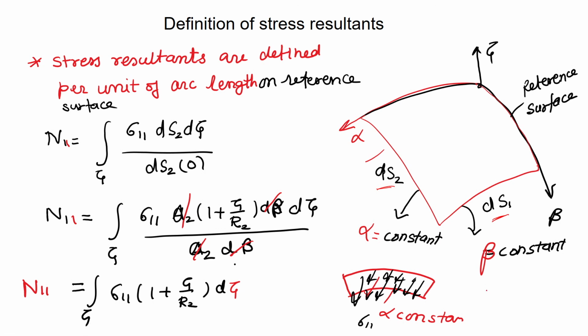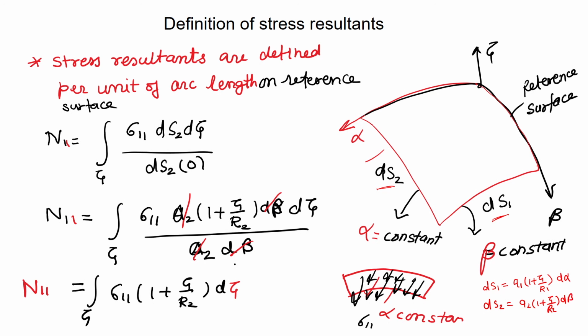What is ds1? ds1 is basically a1 (1 plus zeta by r1) d alpha. And ds2 is equal to a2 (1 plus zeta by r2) d beta.